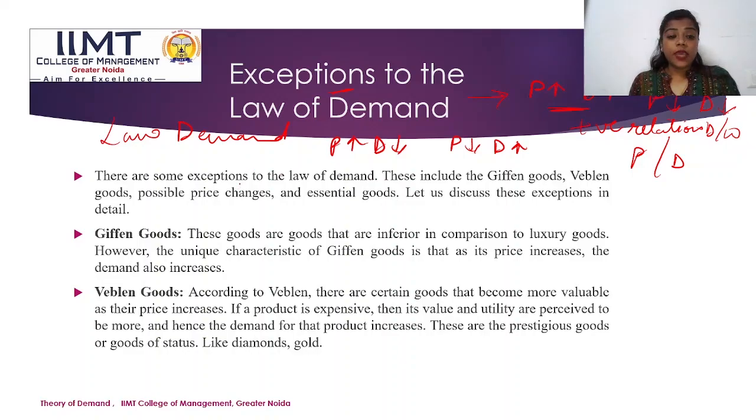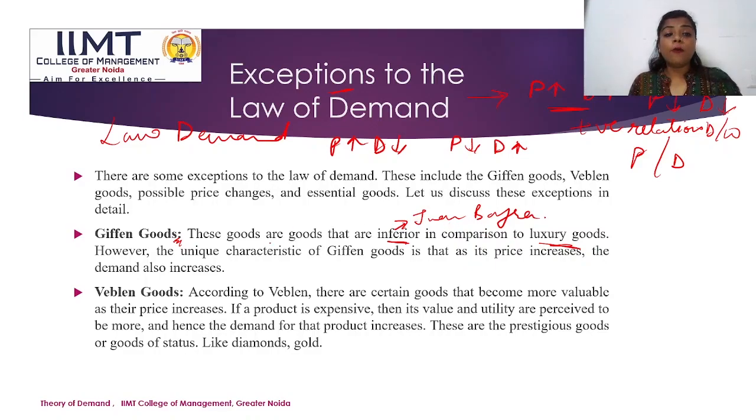So let us see some examples. The exceptions include, first, Giffen goods. Giffen goods are those goods which are inferior in their quality, inferior in comparison to luxury goods. When we talk about inferior goods, these are jowar, bajra.